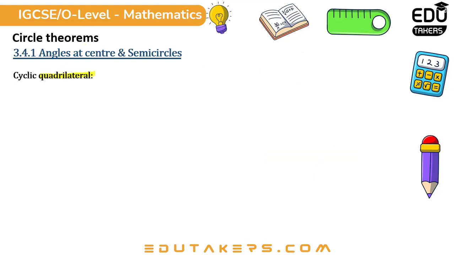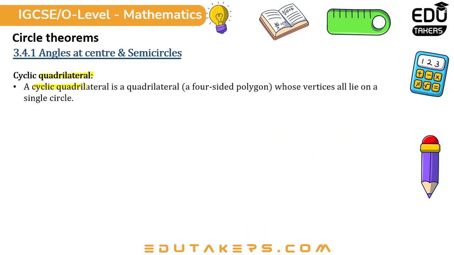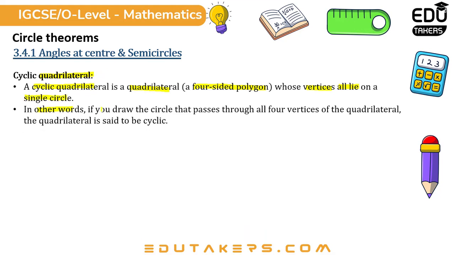Cyclic quadrilateral. A cyclic quadrilateral is a quadrilateral, a four-sided polygon whose vertices all lie on a single circle. In other words, if you draw a circle that passes through all four vertices, the quadrilateral is said to be cyclic.